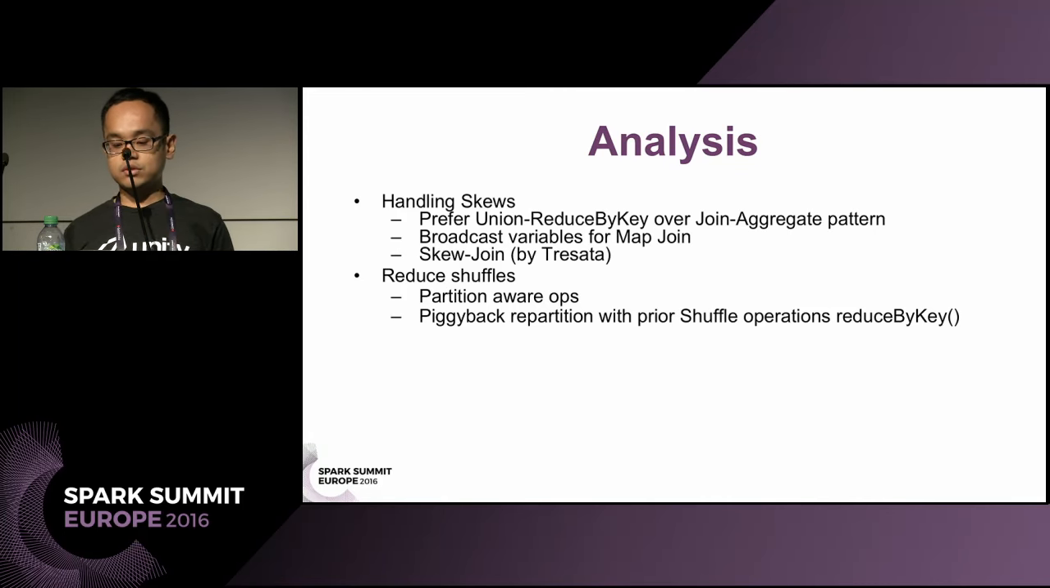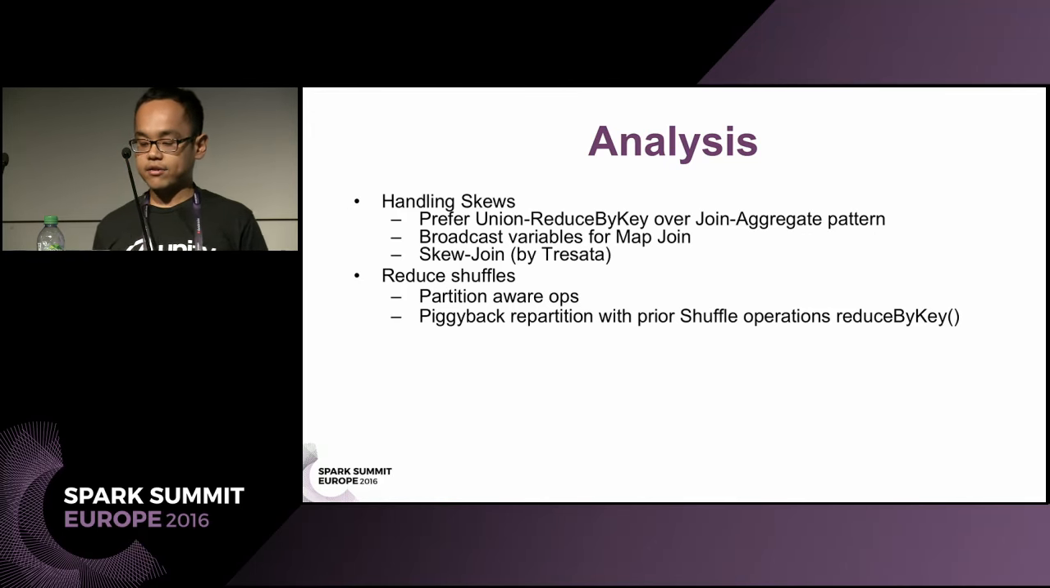So to handle skews, we prefer the union reduce by key pattern, which is essentially having your two input RDDs that you want to join, you convert them to the same format and then union them and do a reduce by key. We do this so that this solution is more robust because it does a local reduce on each worker. We prefer this method over the join and aggregate pattern.